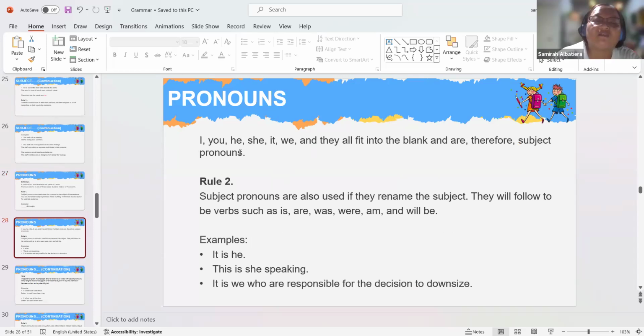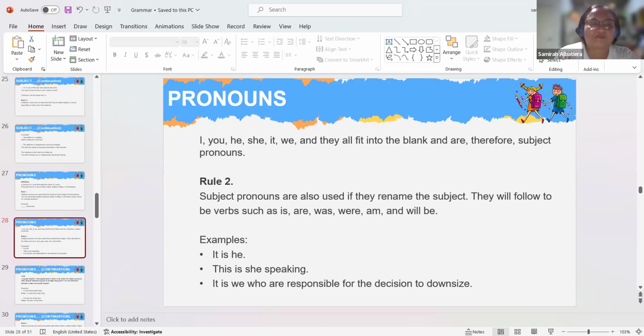This can all fit into the subject pronoun. I did the job. He did the job. She did the job. It did the job. We did the job. And they did the job. They all fit into the blank. Therefore, these are all subject pronouns.